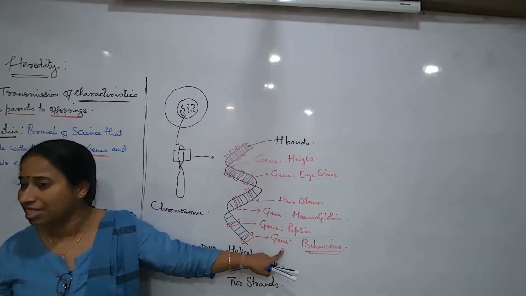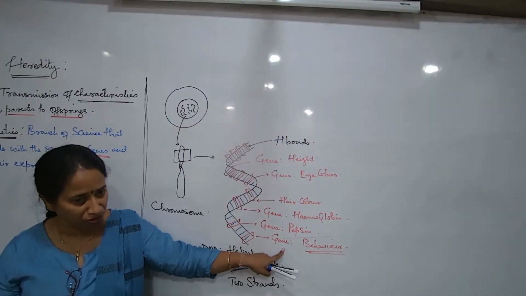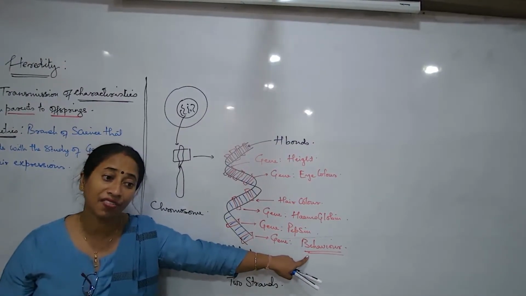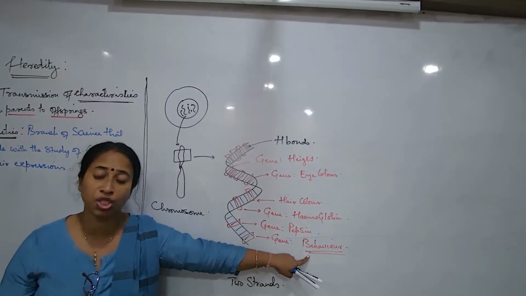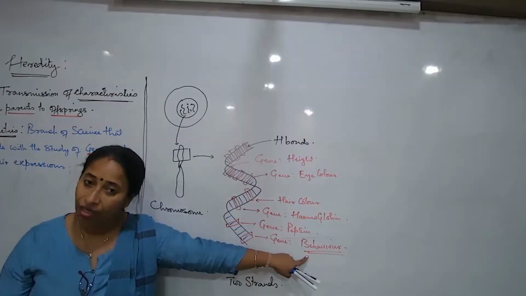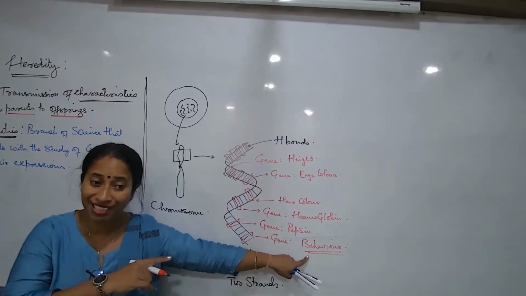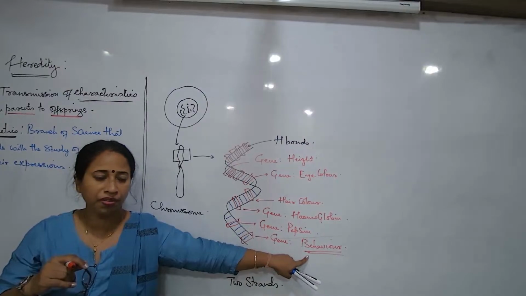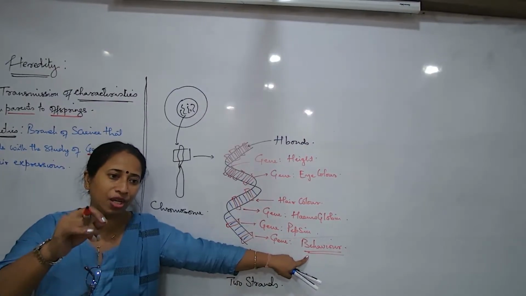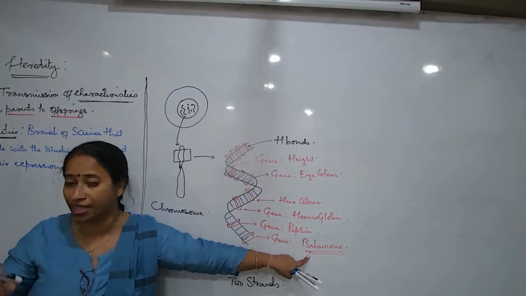It is the genes in our chromosomes which are responsible for the behavior that we show. Are we tolerant? Are we patient? Or are we extremely short-tempered? Each one of us is different in our behavioral aspect. I may talk about two siblings, one who loves to read a lot, the other who does not love reading and loves to play football.